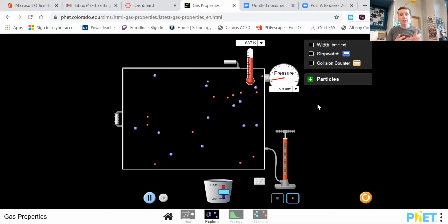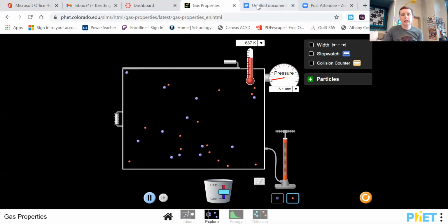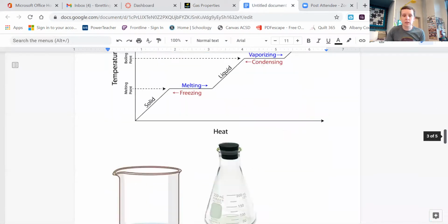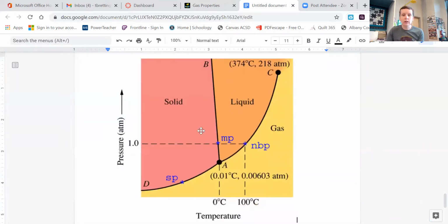Normal boiling point. I talked to you a little bit about boiling point already. We're going to see some phase diagrams, again, not necessarily on your quiz, but just to talk about these a little bit. When we look at something, well, let me go down a little further, okay? If we look at a phase diagram, remember, we need to know what normal means, okay? Normal means at normal pressure, standard pressure, sea level. The pressure at sea level is 1 atmosphere, and if you trace that over in the graph where it's liquid to gas, we know boiling is when a liquid turns into a gas, and the temperature that happens at sea level is 100 degrees Celsius for water.